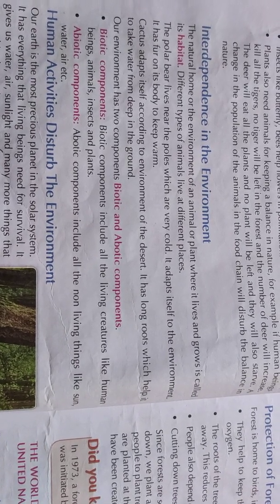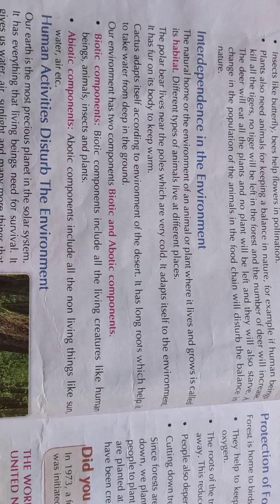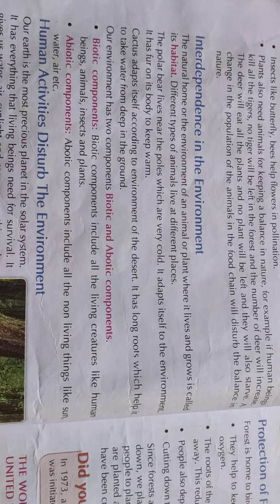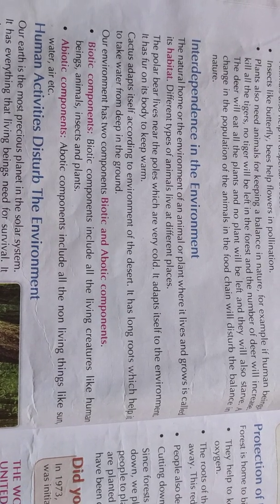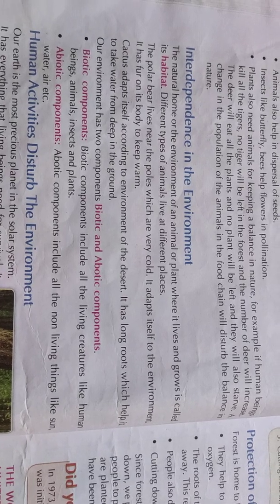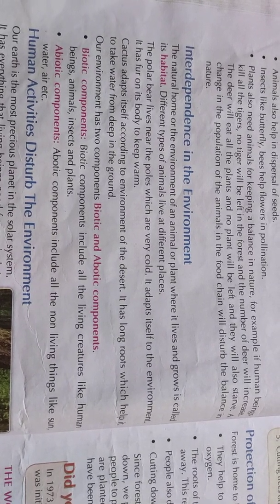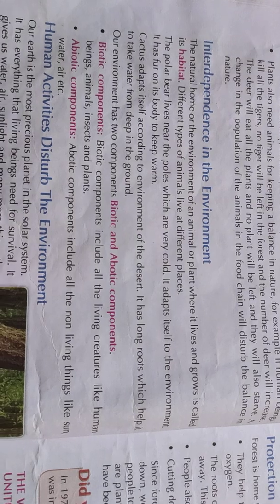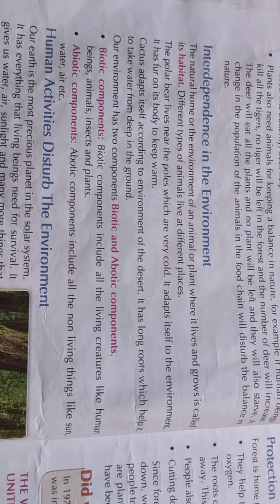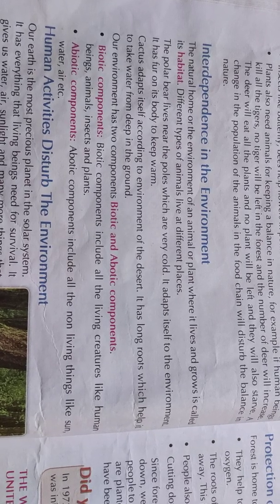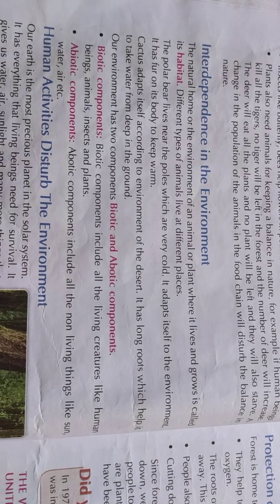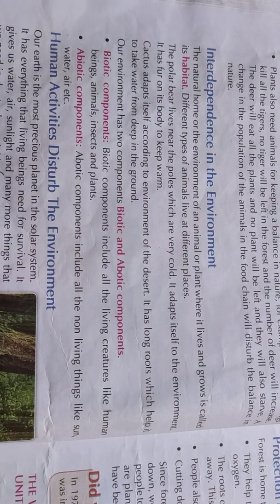It utilizes a lot of fat which is stored inside its body, because in the summer season it eats a lot of food, so that the fat is between its skin layers, and it utilizes it later on for survival. For example, a cactus adapts itself according to the environment of the desert. It has long roots which help it to take water from deep in the ground.